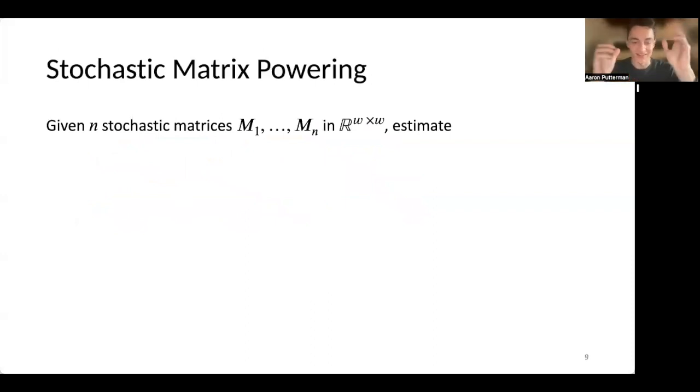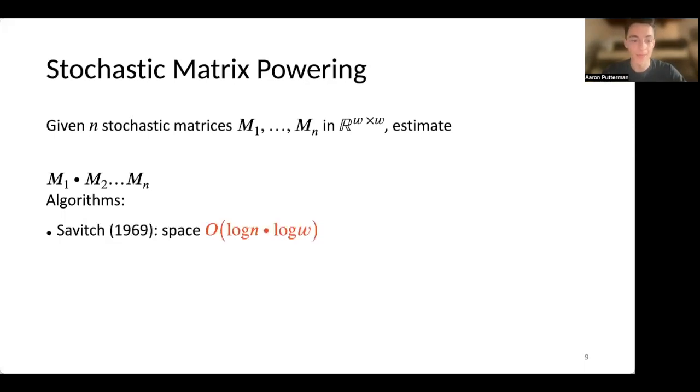And I guess stated, the problem is exactly: given n stochastic matrices m1 to mn, which are w by w matrices, where w is again the width of these branching programs we talked about before, we want to estimate the product m1 times m2 all the way up to mn, up to some additive error, which will be 1 over polynomial in n.